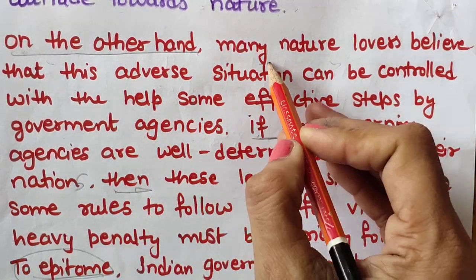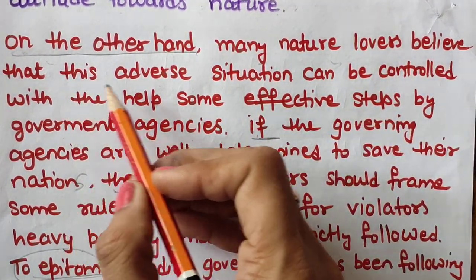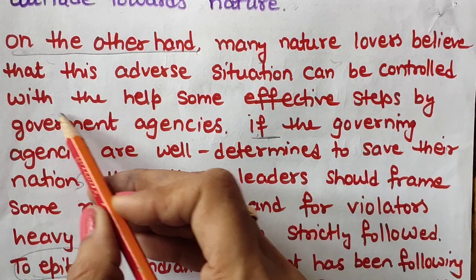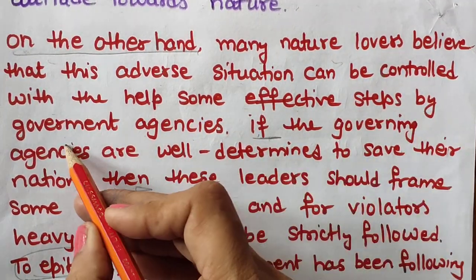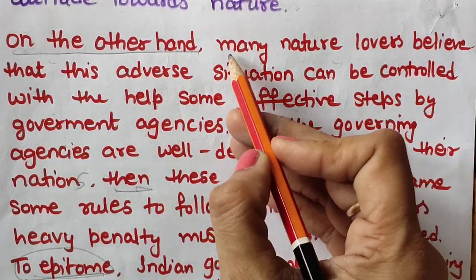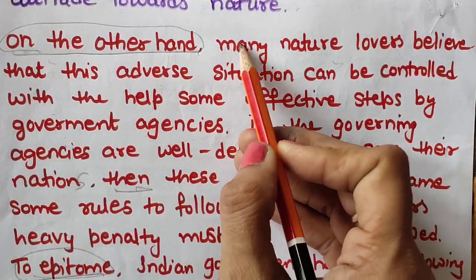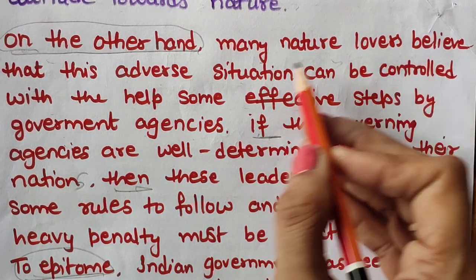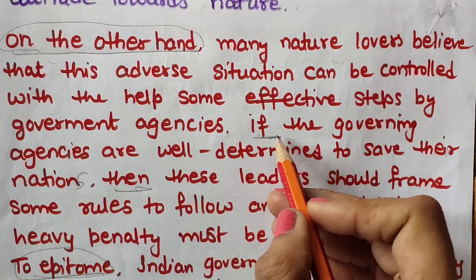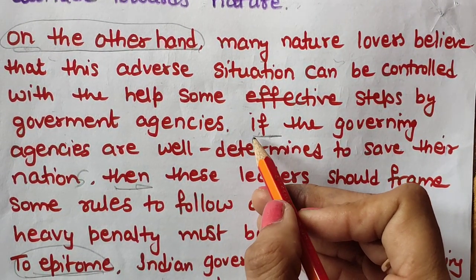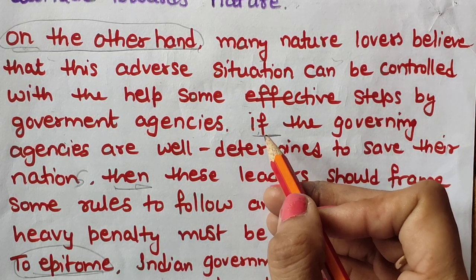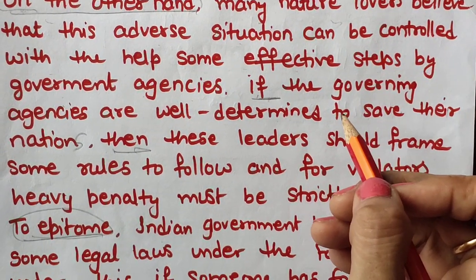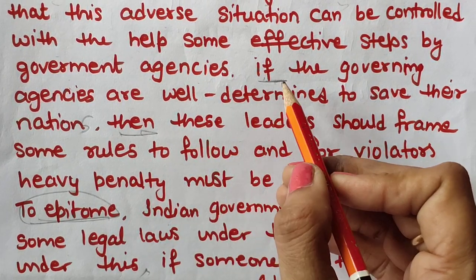So, on the other hand, many nature lovers believe that this adverse situation can be controlled with the help of some effective steps by government agencies. Or if you think that this is a repetition of the things, you can erase these words. Start with the first important step that can be taken by the governing agencies. You can start with that.